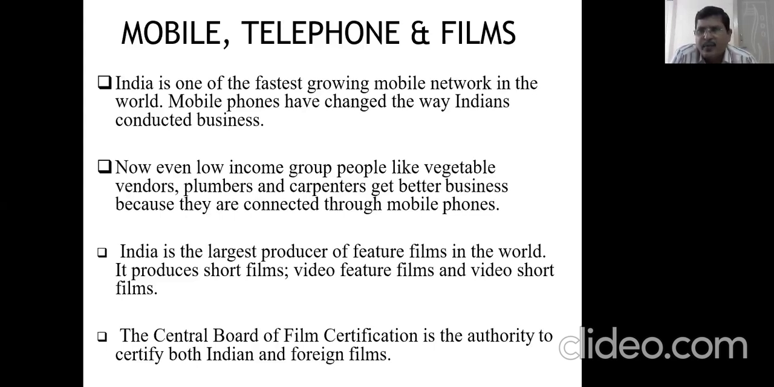Now even low income group people like vegetable vendors, plumbers and carpenters get better business because they are connected through mobile phones. India is the largest producer of feature films in the world. We have a very big film industry. It produces short films, video feature films and video short films. The Central Board of Film Certification is the authority to certify both Indian and foreign films. And through this also we are getting a lot of foreign exchange, because these films are released outside India also.